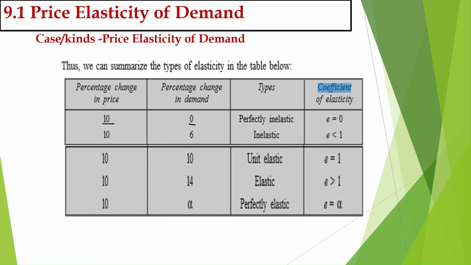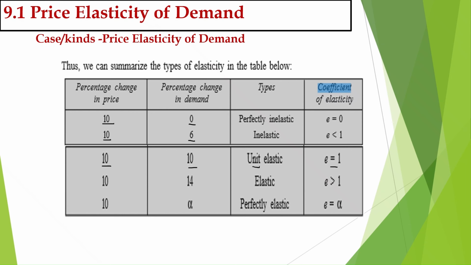Second, we have discussed when the percentage change in price is 10 and the percentage change in demand is less than 10, which is 6. It is called inelastic demand, where the change in demand is less than the change in price. That is what we call elasticity less than 1. The third one which we have discussed is a 10% change in price resulting in a 10% change in demand. Equal. It is called unitary elastic demand, or unit elastic demand, where the change in demand is equal to the change in price. E is equal to 1.